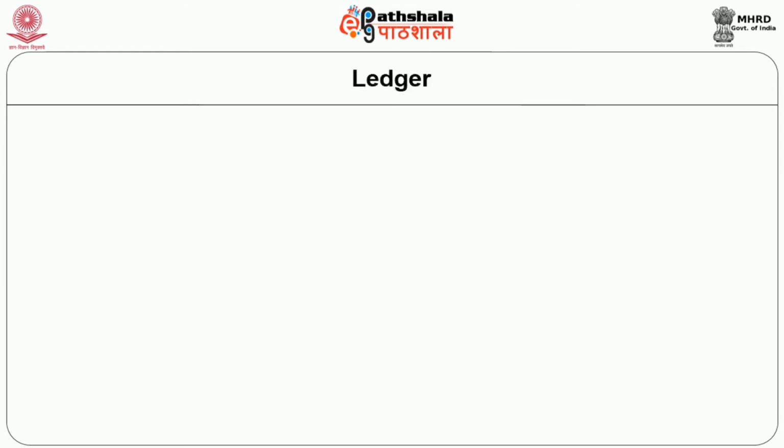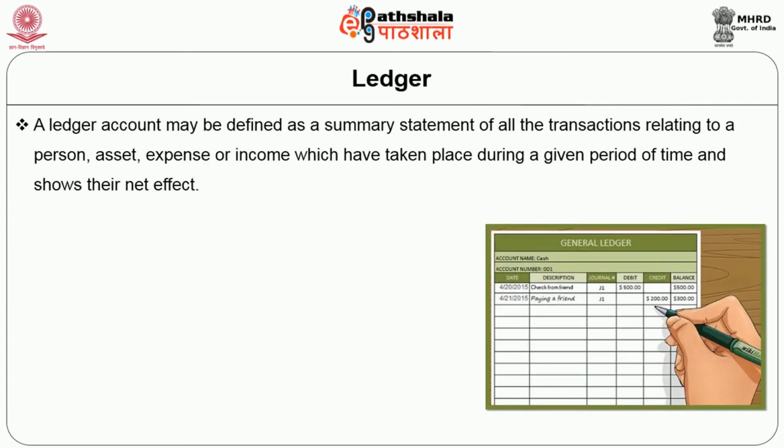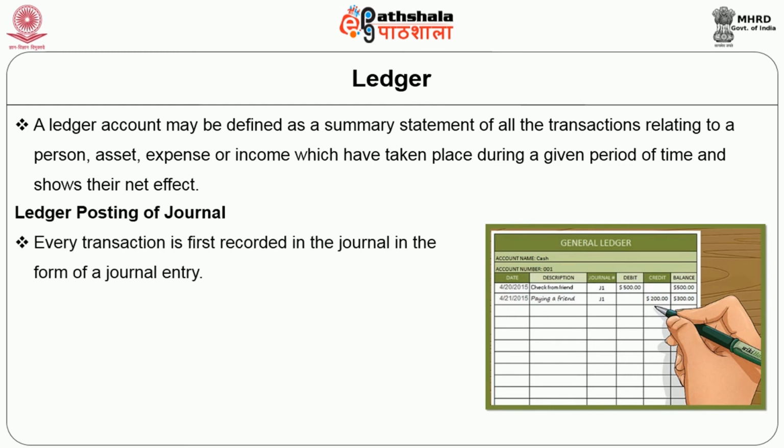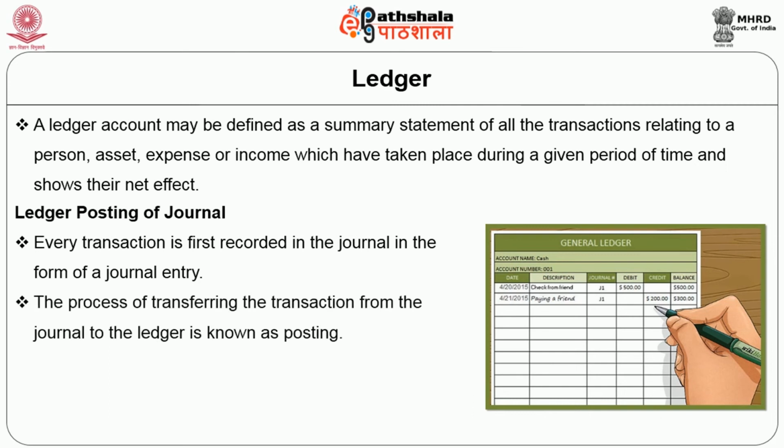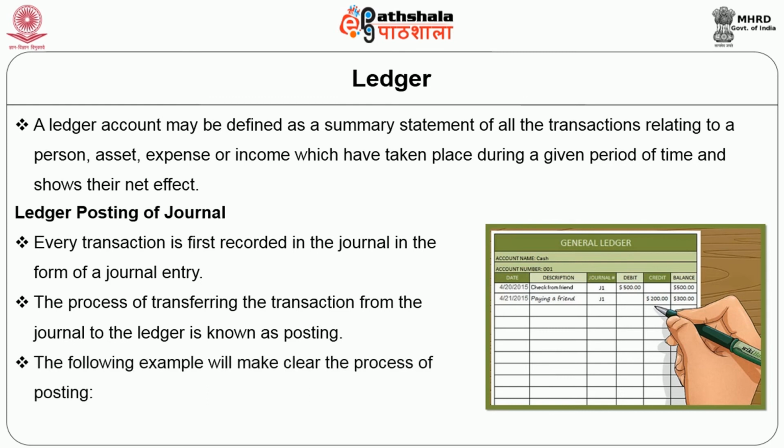In the accounting cycle, the next stage is posting to ledger. A ledger account may be defined as a summary statement of all the transactions relating to a person, asset, expense or income which have taken place during a given period of time, and shows their net effect. Ledger posting of journals: every transaction is first recorded in the journal in the form of a journal entry. The process of transferring the transaction from journal to the ledger is known as posting. The following example will make clear the process of posting.